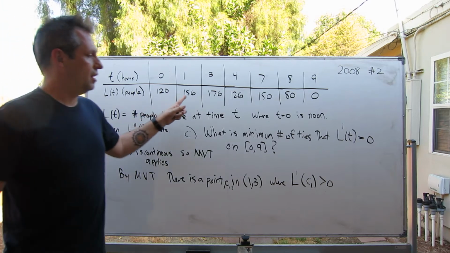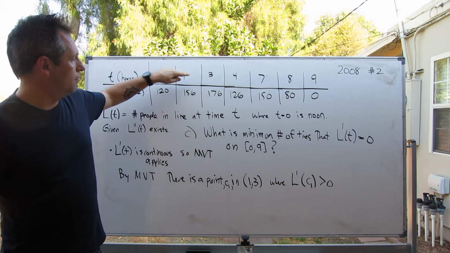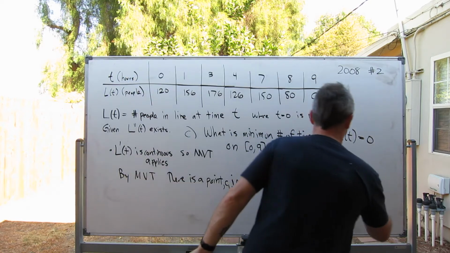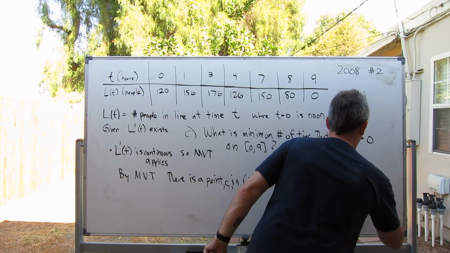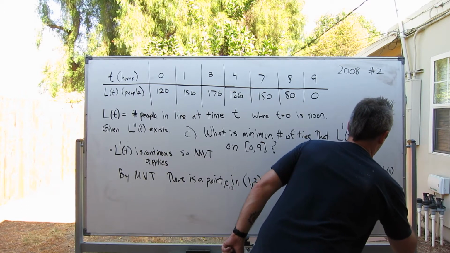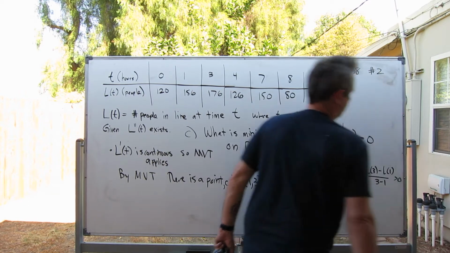Why? Because L of 3 minus L of 1 over 3 minus 1 is positive.